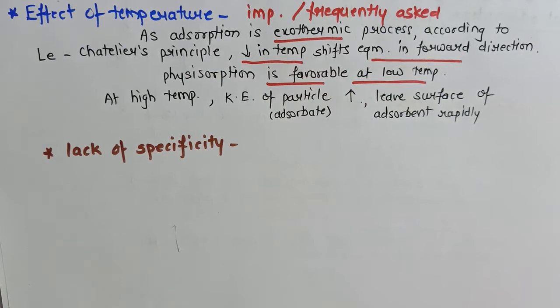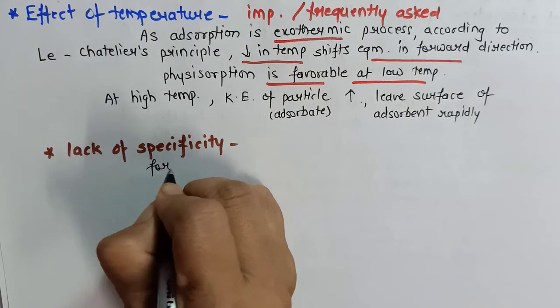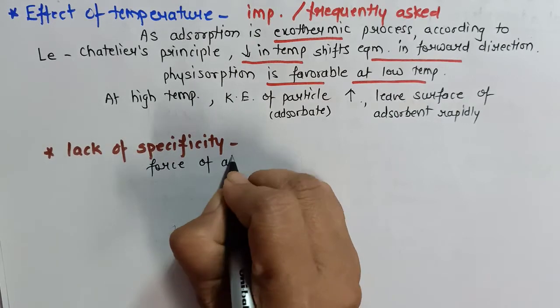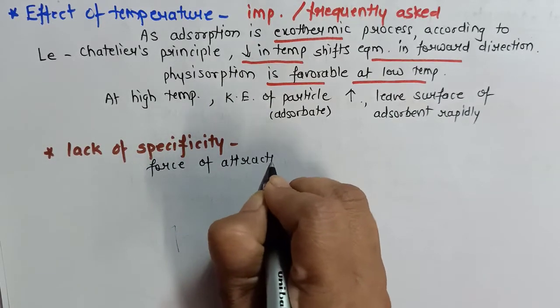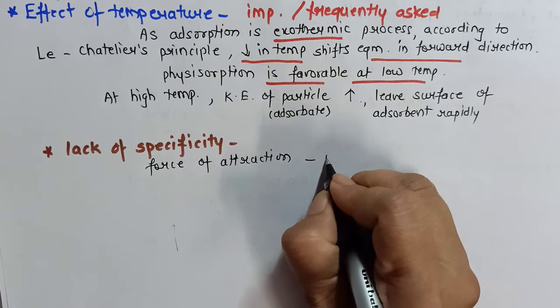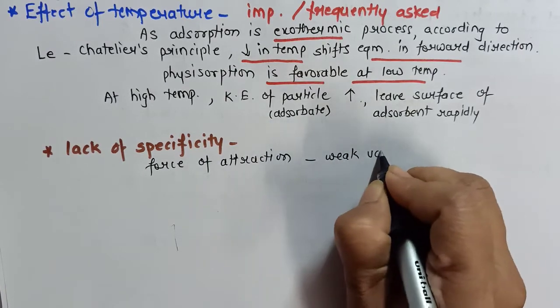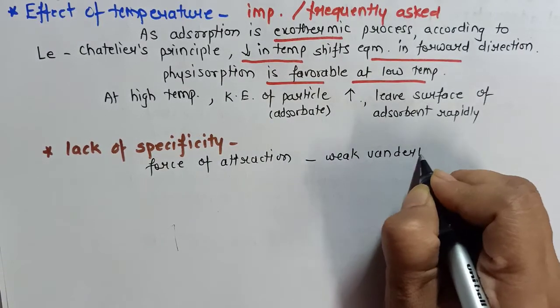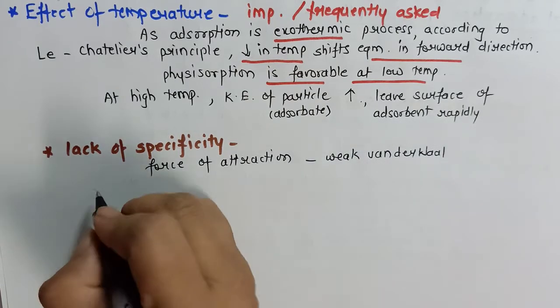For understanding the next characteristic, again we have to look at the force of attraction between adsorbent and adsorbate. The force of attraction in case of Physisorption is which one? Weak van der Waals forces. And therefore what happens?